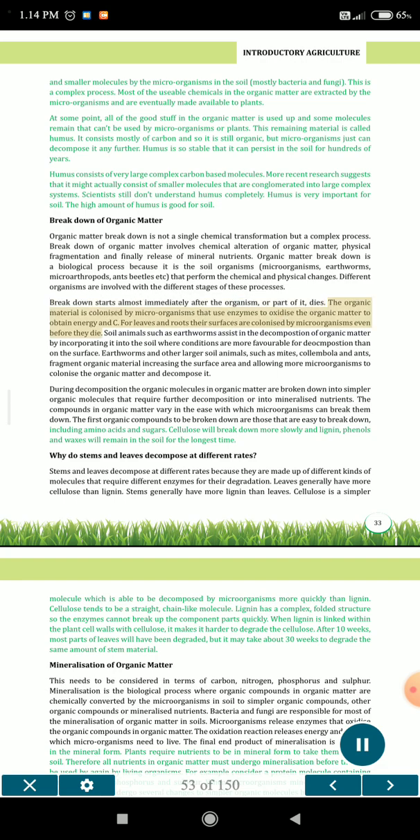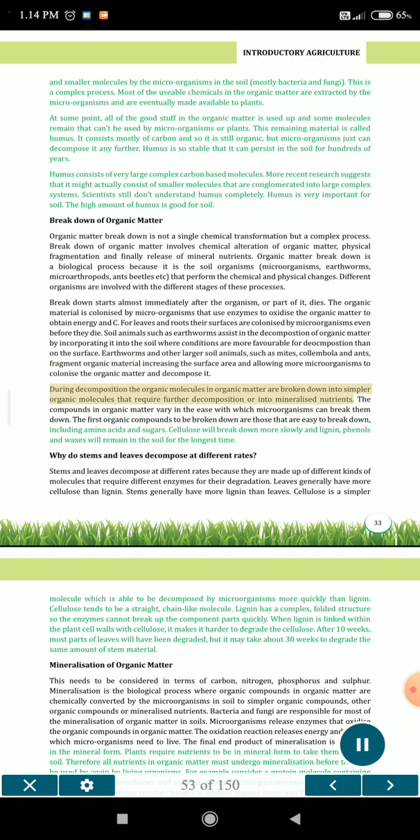The organic material is colonized by microorganisms that use enzymes to oxidize the organic matter to obtain energy and C. For leaves and roots, their surfaces are colonized by microorganisms even before they die. Soil animals such as earthworms assist in the decomposition of organic matter by incorporating it into the soil where conditions are more favorable for decomposition than on the surface. Earthworms and other larger soil animals, such as mites, collembola and ants, fragment organic material increasing the surface area and allowing more microorganisms to colonize the organic matter and decompose it.